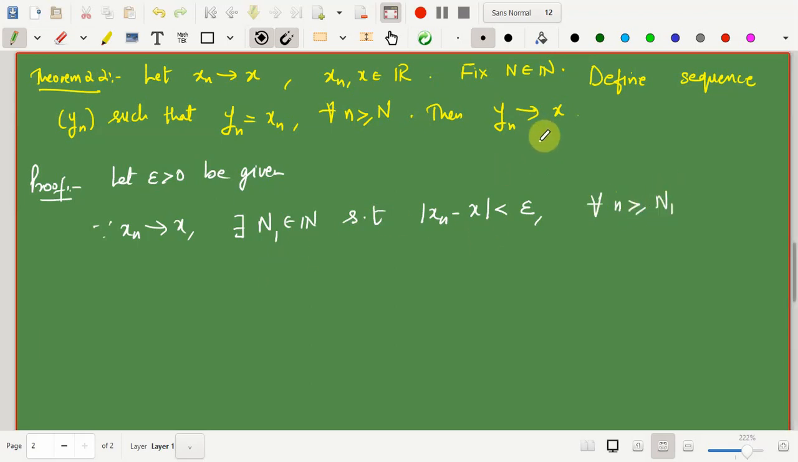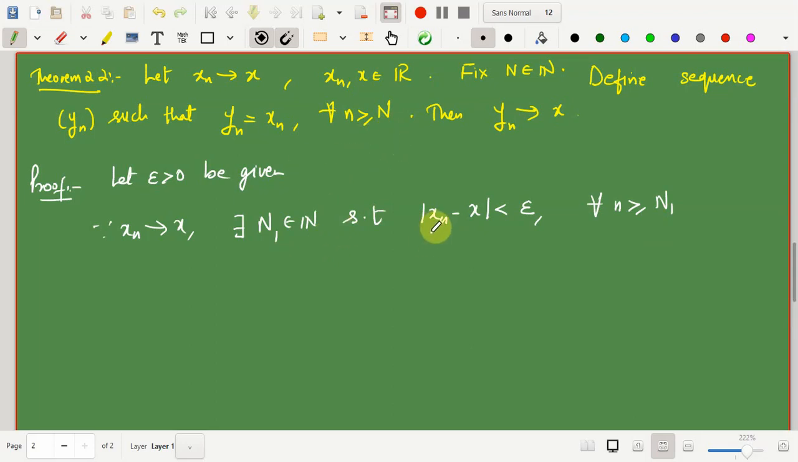Now you want to show that yn converges to x, so you need to produce a natural number such that mod of yn minus x is less than epsilon for all n greater than or equal to that natural number. So if you are allowed to replace this xn by yn, and you are able to find some natural number such that this again holds for all n greater than or equal to that natural number, then you are done. So the idea follows from this.